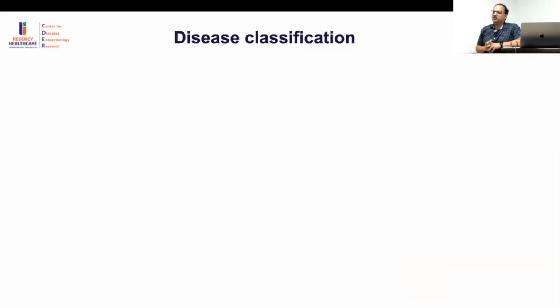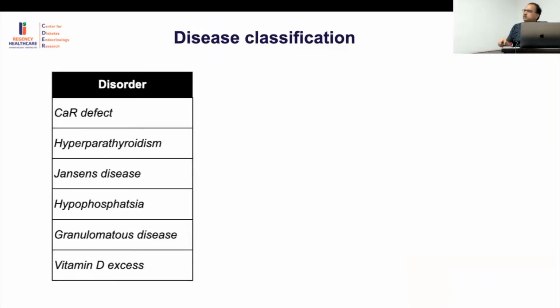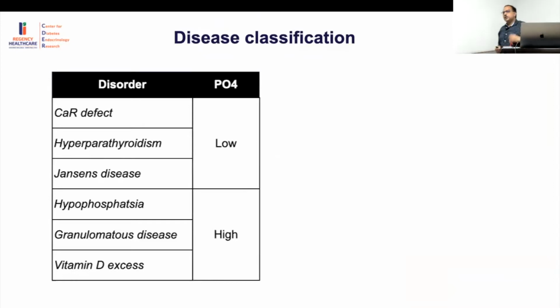Three major investigations will really give you a diagnosis, and we'll focus on these predominantly. I would say the most important, of course, is the phosphorus. Everybody who has hypercalcemia should have a high phosphorus. In the same way, hypocalcemia should have a low phosphorus. Similarly, hypercalcemia should have a high phosphorus except if there is a PTH problem. So if you have a calcium sensing receptor defect, hyperparathyroidism, or Jansen's disease, these are increased PTH effect, and phosphorus will be low. Everywhere else it will be high. So phosphorus becomes important in that regard.